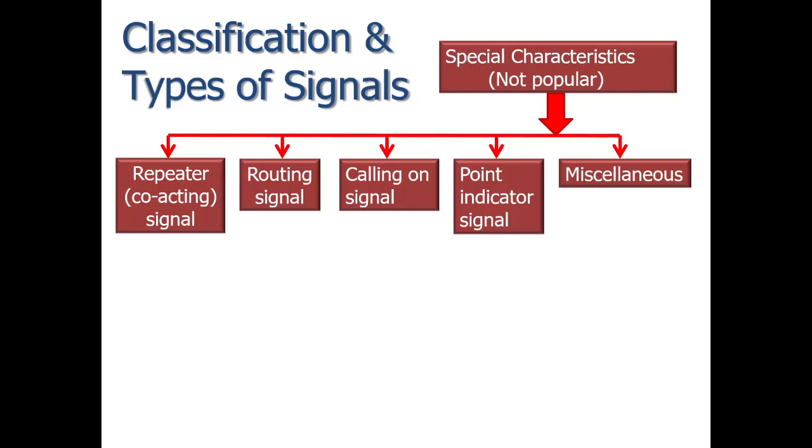So these signals are the caution signal, the speed indicator, stop indicator, shunting indicator, and termination indicator.